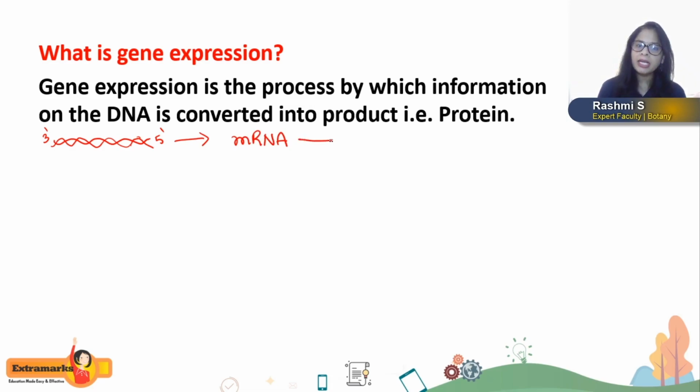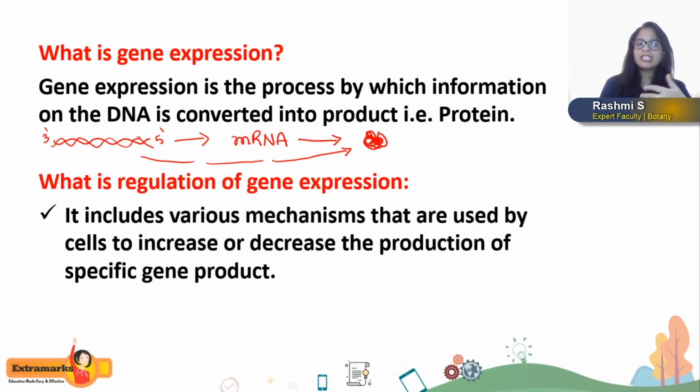And from mRNA, it is then transferred in the form of protein synthesis through the process of translation, right? So ultimately, the information in the DNA will be converted into the protein molecule, and this process is called gene expression.